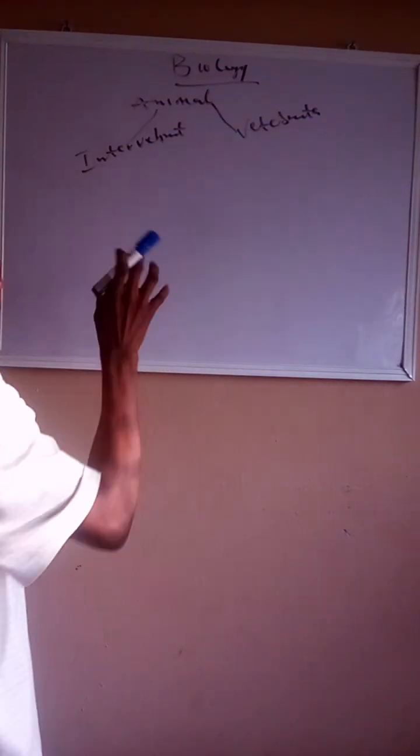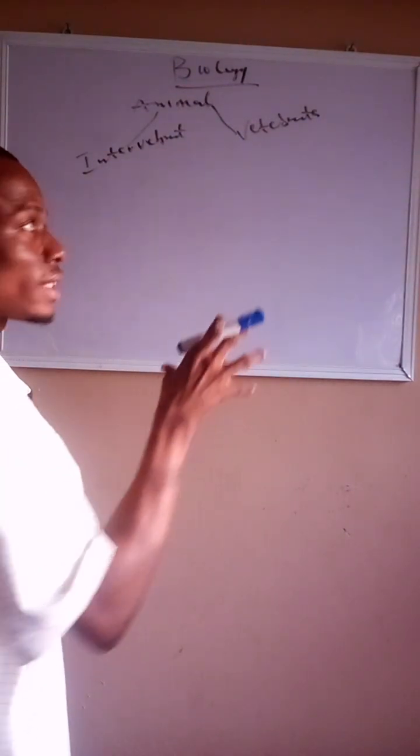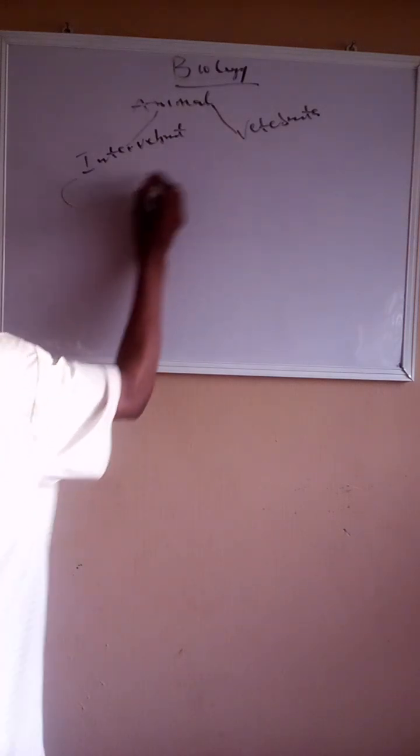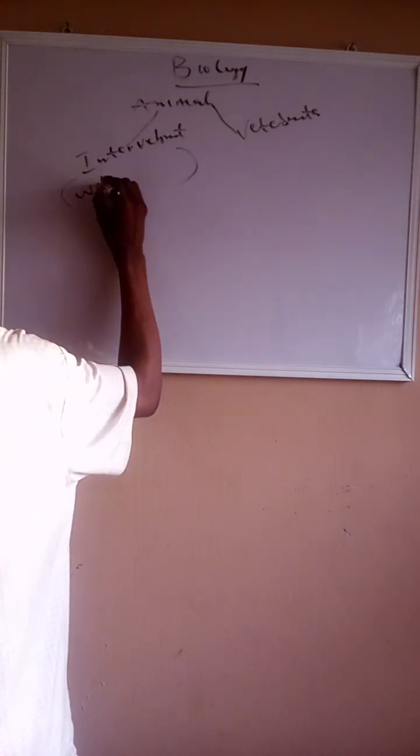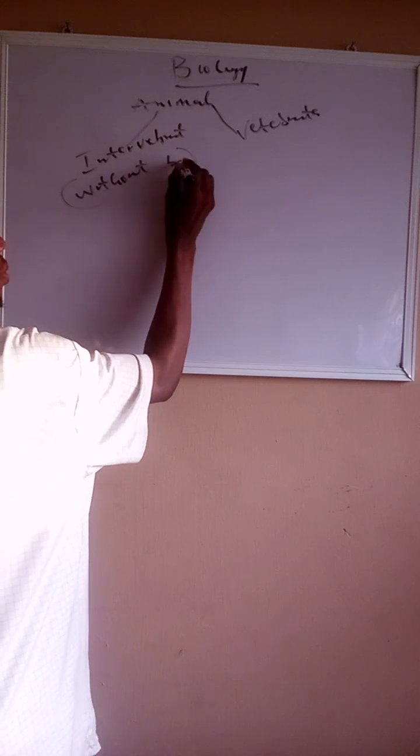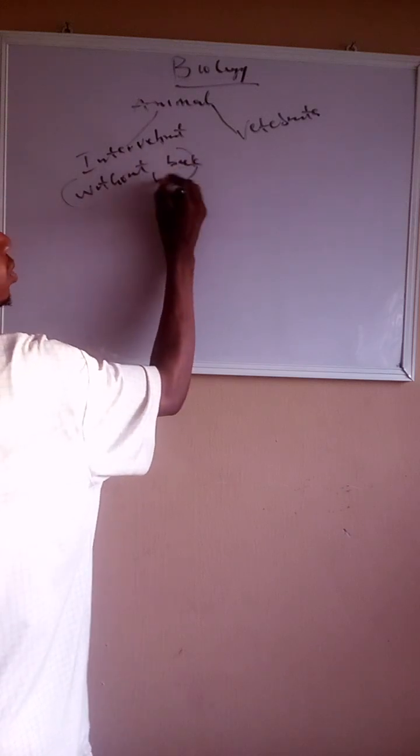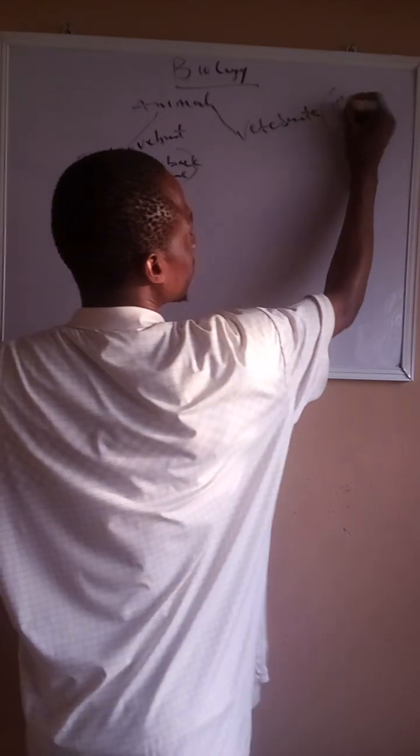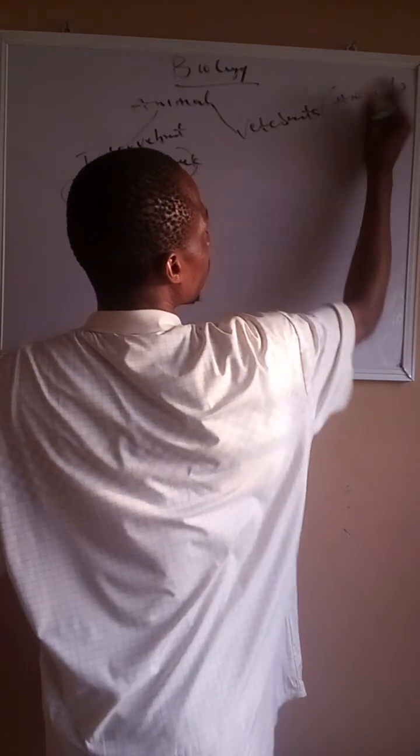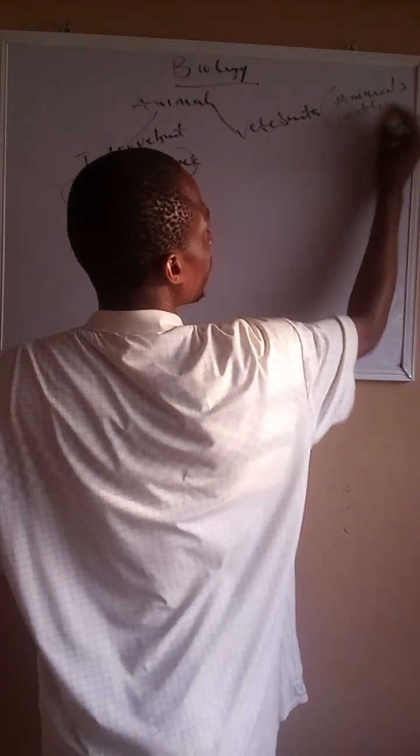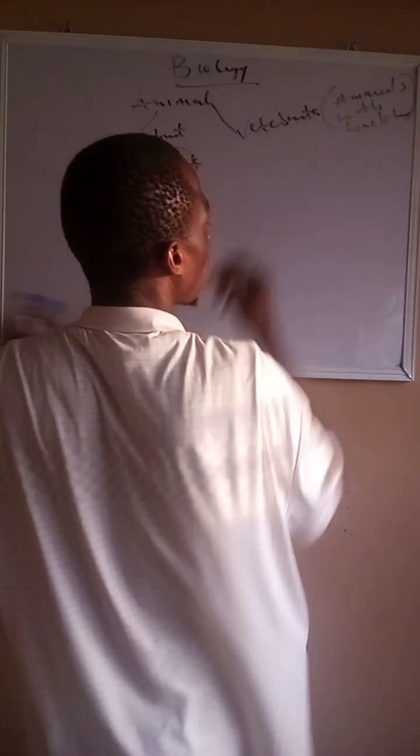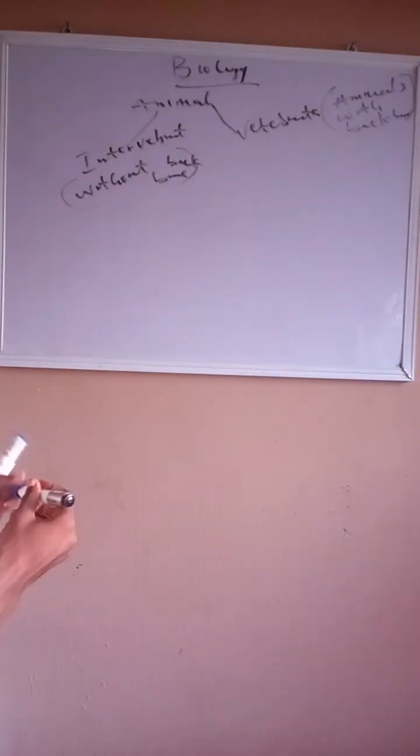We said the difference between the invertebrate and the vertebrate is that the invertebrates are animals without backbone, and vertebrates are animals with backbone. So this is where we stopped in our last discussion.